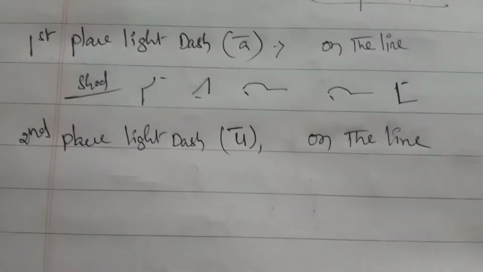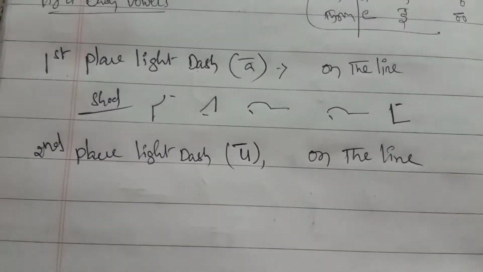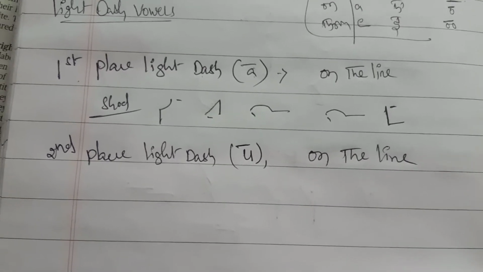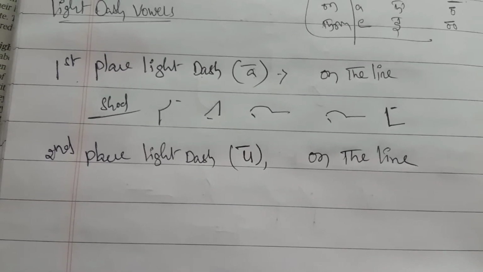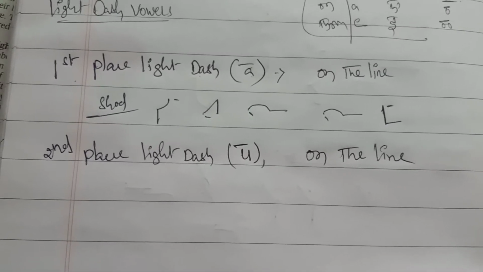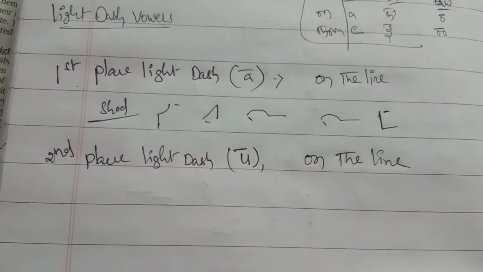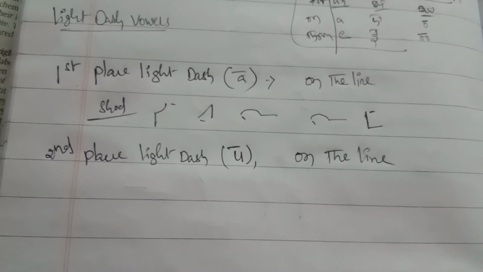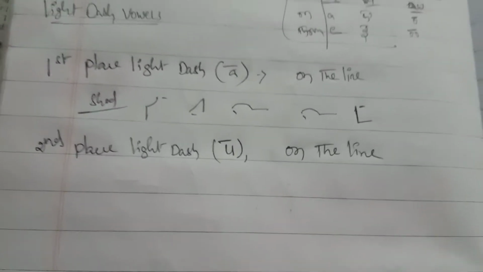U means you pronounce it as U. Examples: lunch, lung, rung, touch, dumb. Where I pronounce lunch, the U sound is coming. That's why second place is U pronunciation. It's actually not A, U is coming.